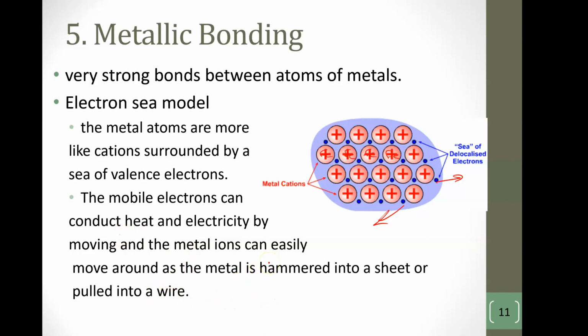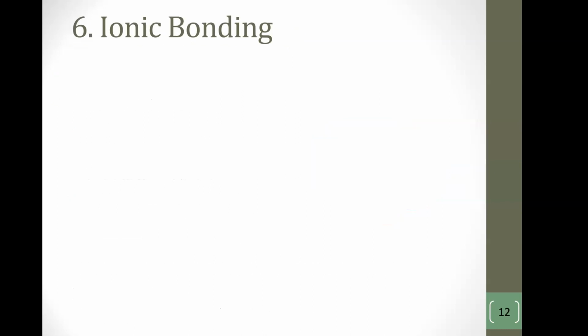Metals are malleable and ductile, meaning you can stretch them out. These things slide past each other pretty well because they're not being held by those covalent bonds. They're being held by essentially delocalized electrons holding them together. Okay. Tends to have very high melting and boiling points.